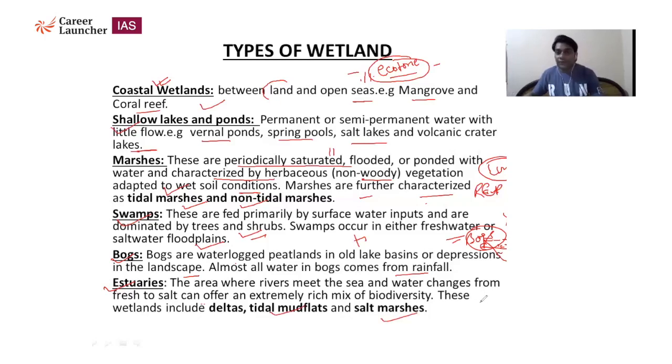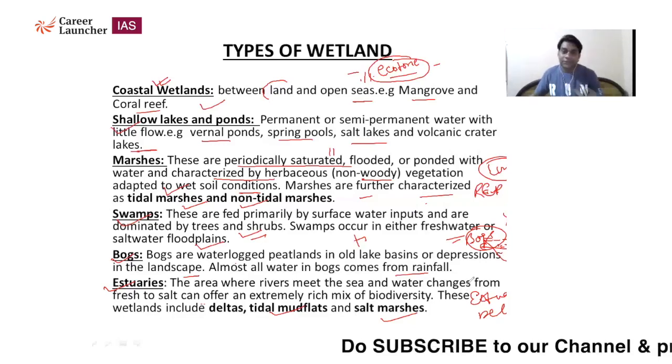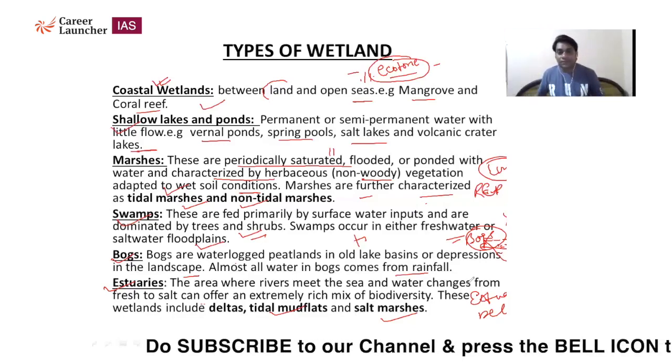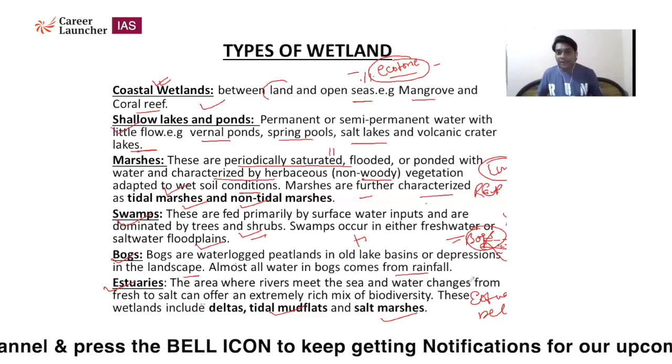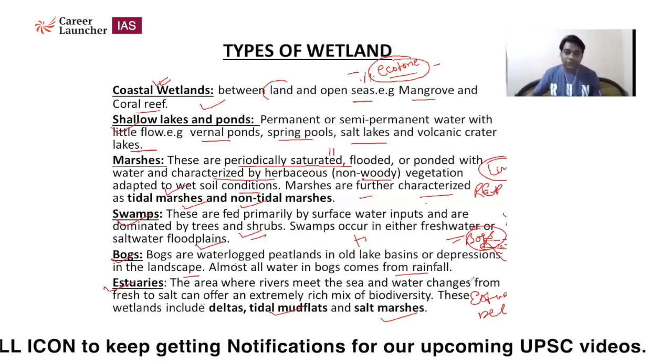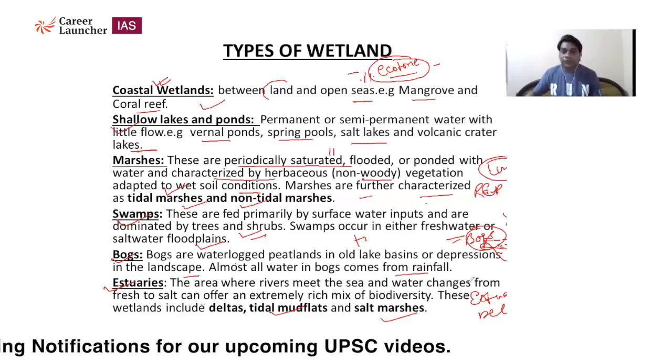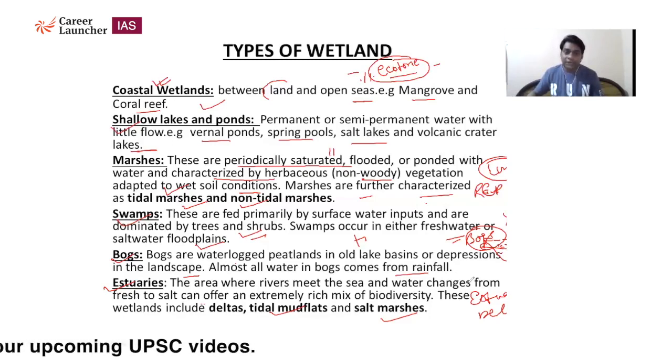So the difference between estuaries and delta you must know. A delta is a landform where the long path of a river, when it meets the sea, causes a deposition of sediments brought by the river, and that causes a delta. But estuaries, in India we see most of the west flowing rivers are forming estuaries.